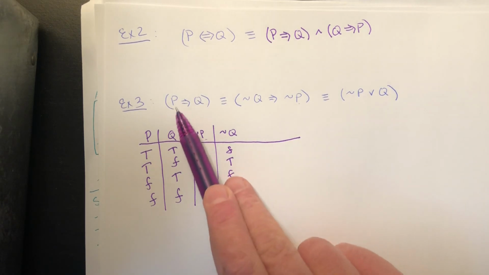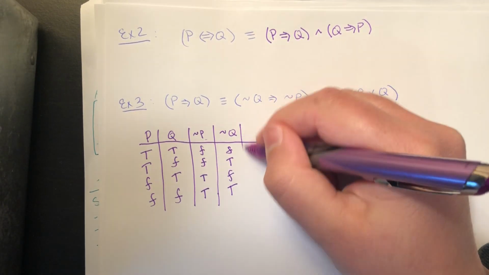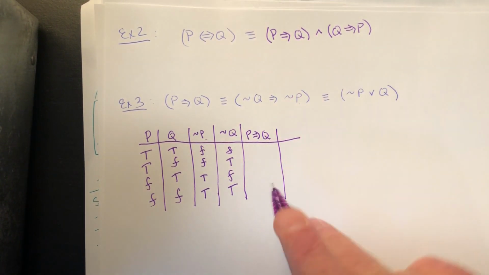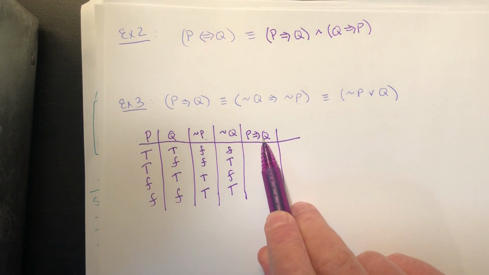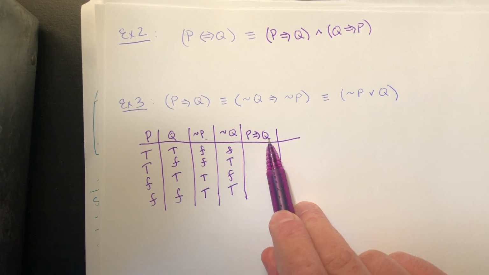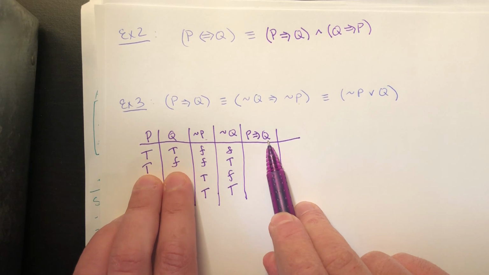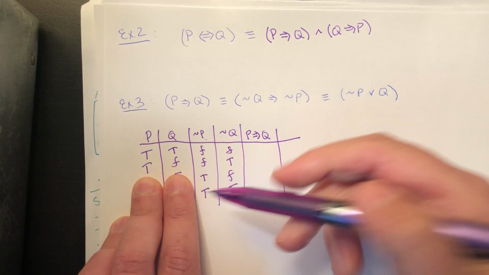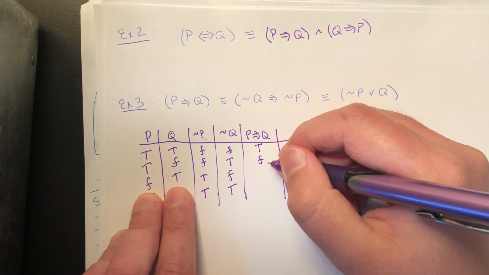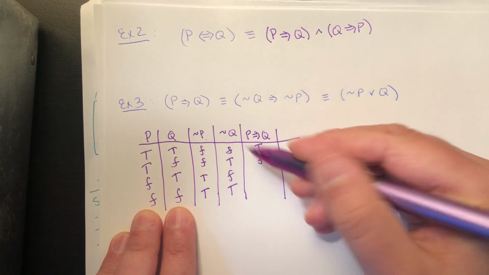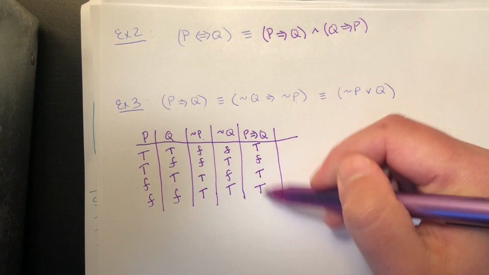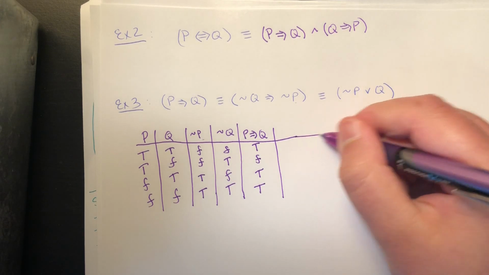Now I want a column for P implies Q. Let's do that first. Remember, this implication is only false if the hypothesis is true but the conclusion is false. And that happens in the second row. Hypothesis is true, conclusion is false. So it's true in the first row, then it's false, and whenever the hypothesis is false, the entire implication is vacuously true. So my column for P implies Q looks like this.